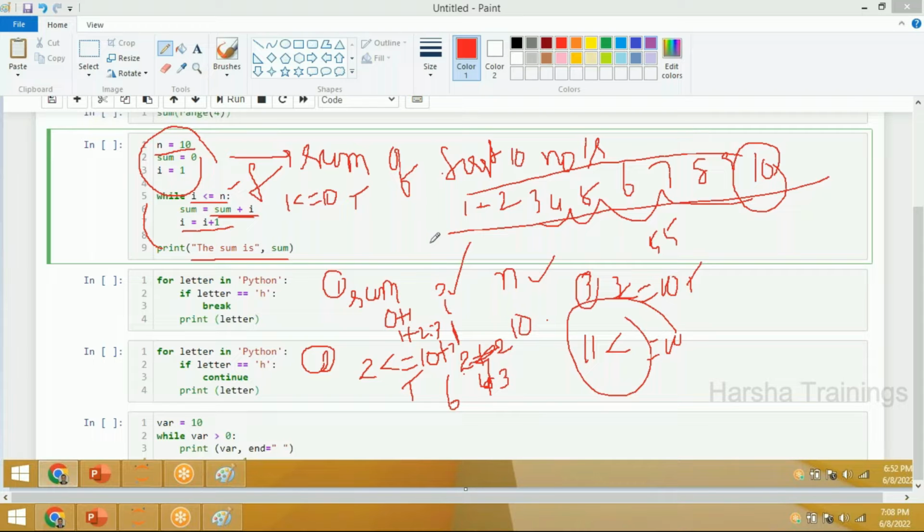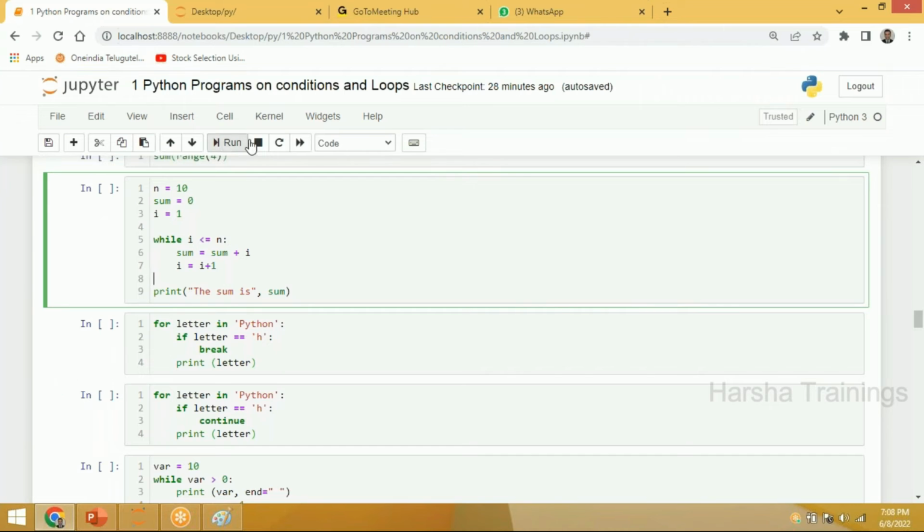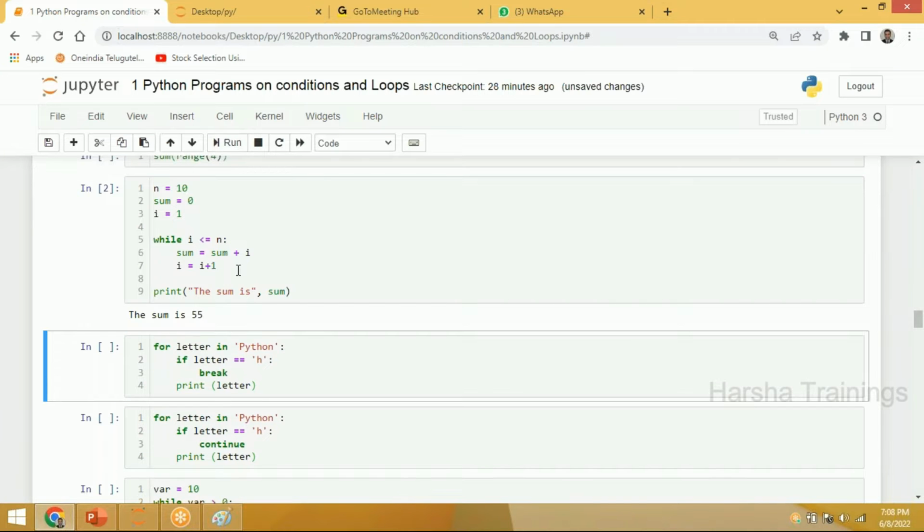Please. Now, shall I continue? Now, if this logic is okay, shall I execute the program? Look at here. Now, if I execute the program, I'll get 55.